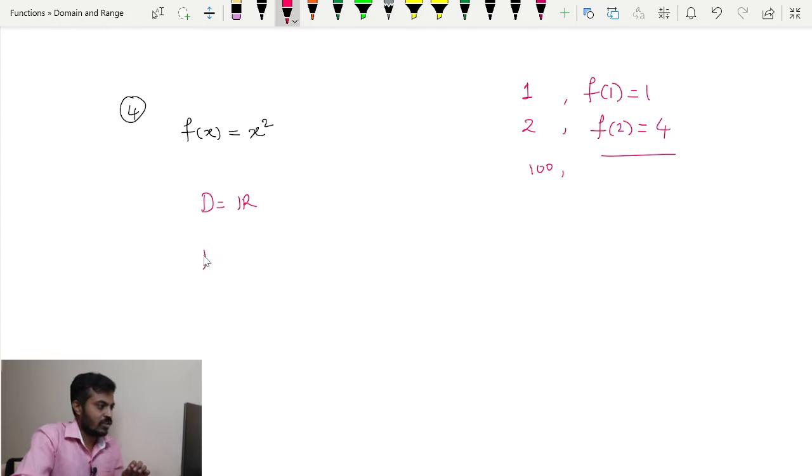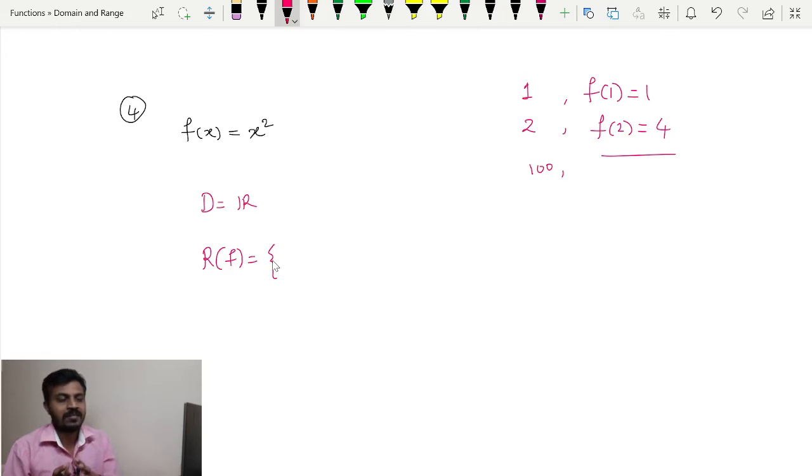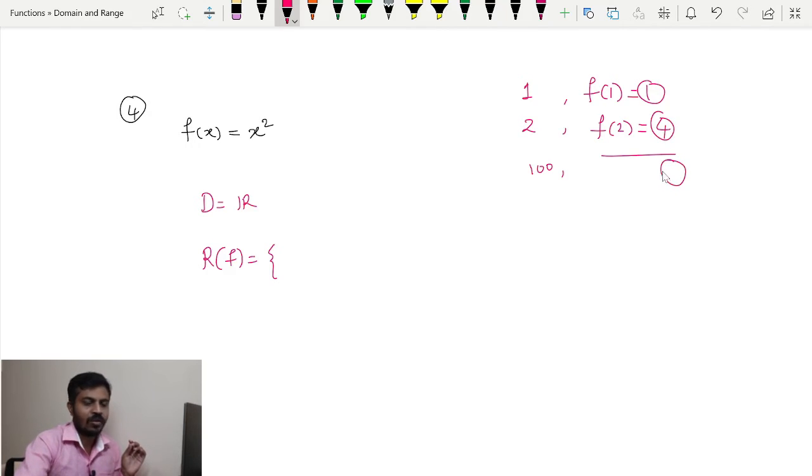Now what about our range? In order to understand the range of a function, you should understand the pattern of the image set, or the pattern of the images we get. Now in this case, you can see that the images are always going to be positive because I am having x square here.